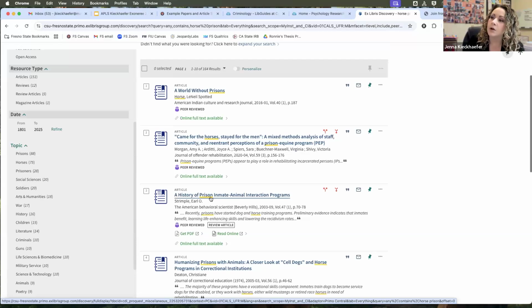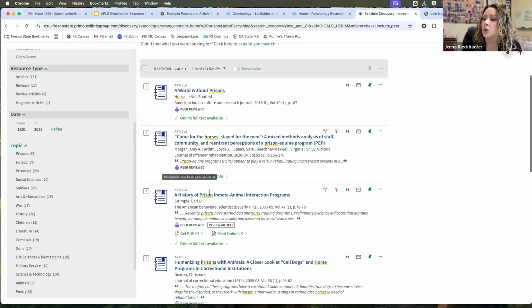But this is one of the articles that I actually found and I need to read that my grad student has already read. A History of Prison Inmate Animal Interaction Programs. This is exactly what I want. It's broader than horses, but horses are included in this. Or this one that says Came for the Horses, Stayed for the Men: A Mixed Method Analysis of Staff, Community and Re-entrant Perceptions of Prison Equine Program. So these are definitely two that I would want.